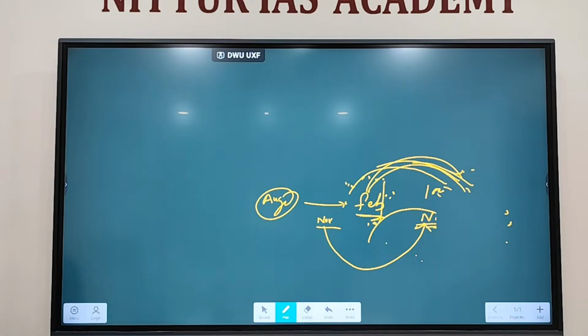If you want, you can go to elections. Suppose national emergency is imposed on what grounds? If there is war or external aggression or armed rebellion. If there is war or external aggression, there has to be a government. The government cannot come and conduct the elections. They need to focus on national security.